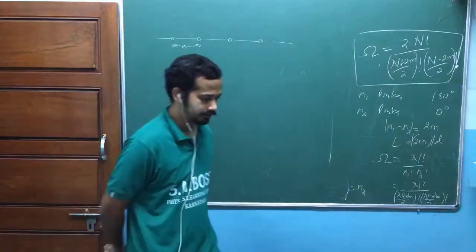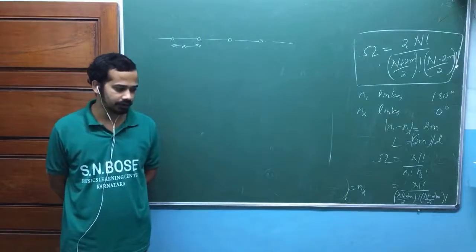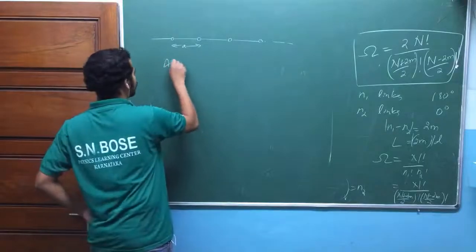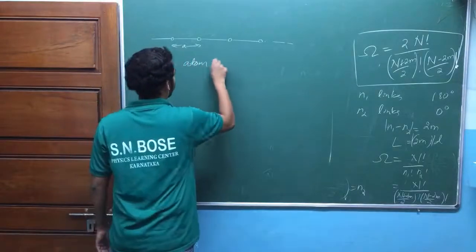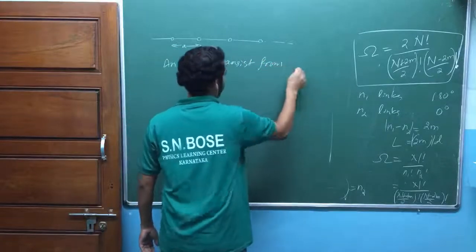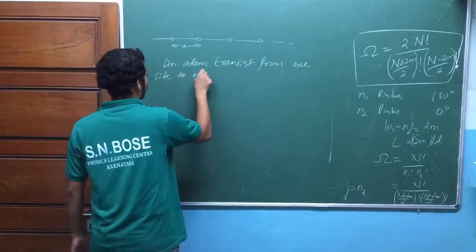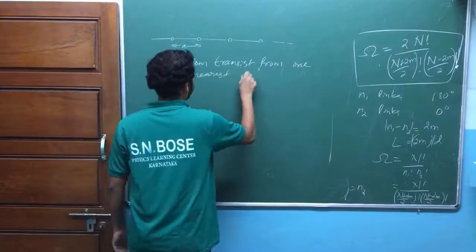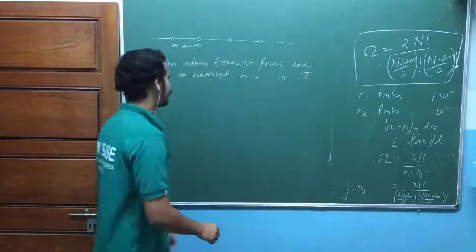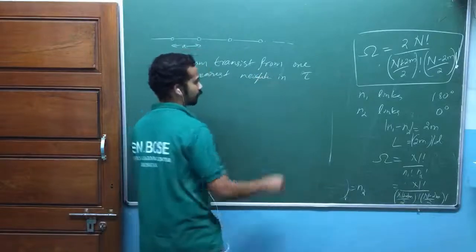Now look at the question. An atom transits from one site to a nearest neighbor site in every 2 seconds.